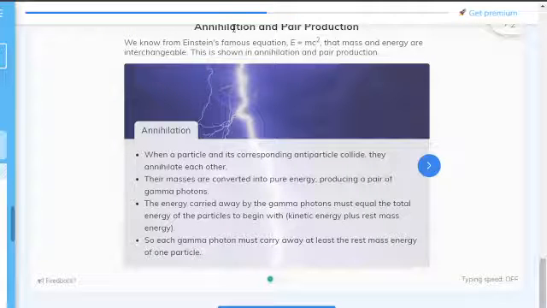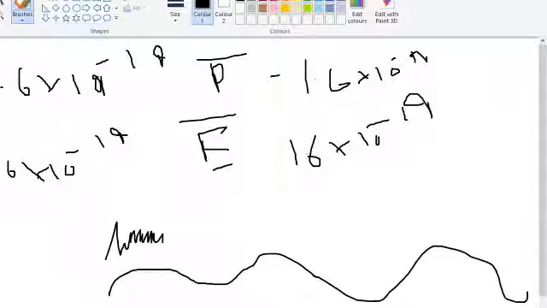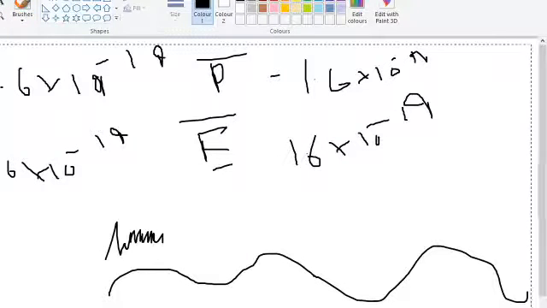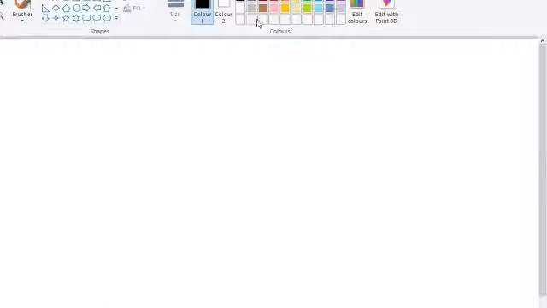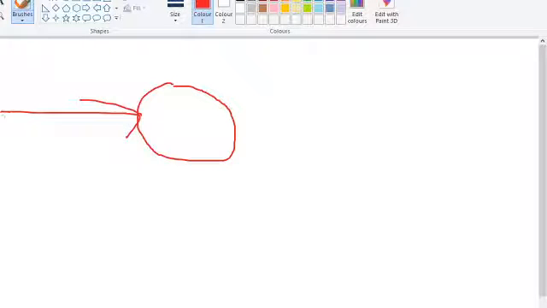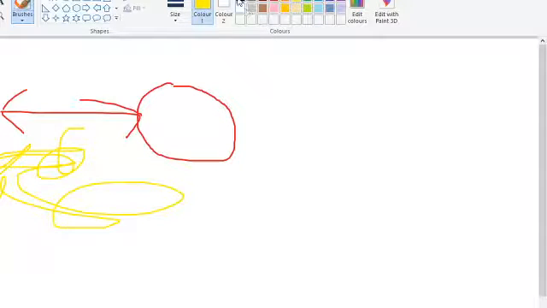So annihilation and pair production. Annihilation is when a particle and an antiparticle collide, and when they collide it makes a boom, and then after this it forms a pair of gamma photons.